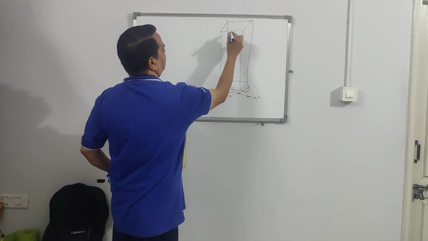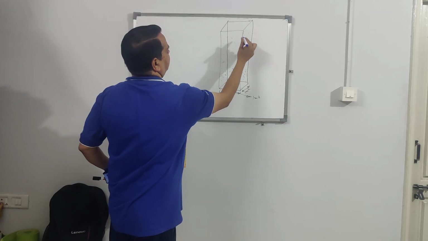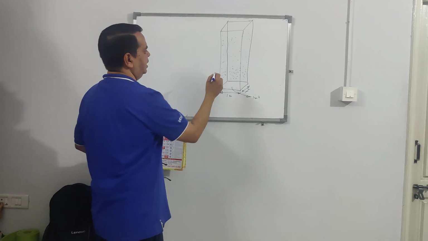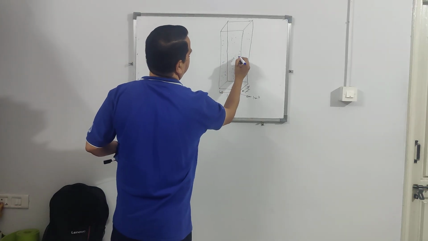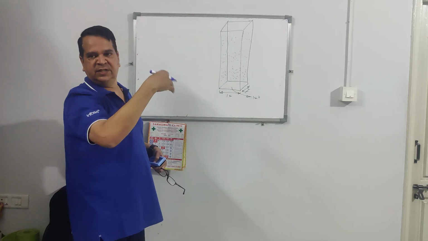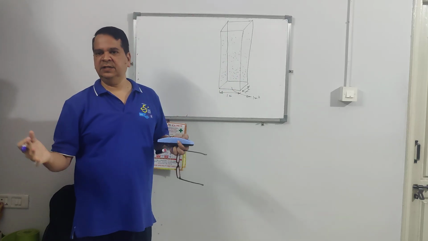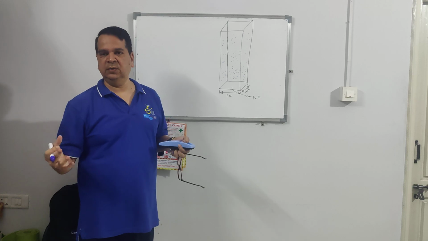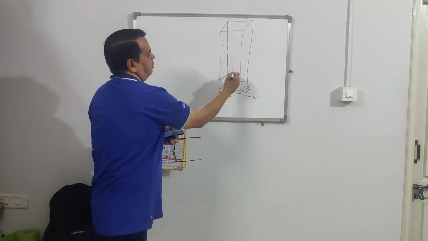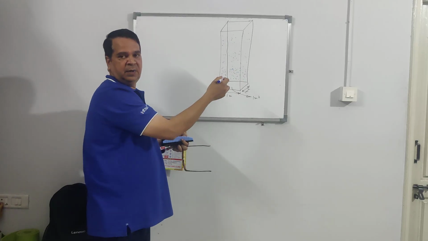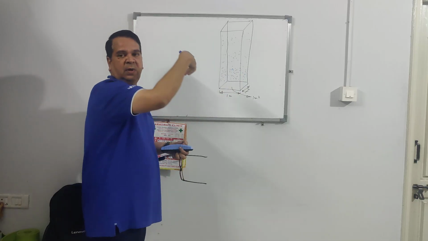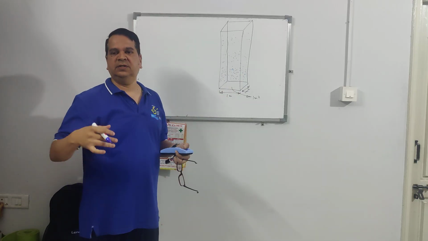So I am putting fewer dots at the top because density is less, and at the middle a little more. What is density? Density is nothing but the number of air molecules. You have more air molecules near the surface of earth, and as you go up, you have fewer, and still fewer.